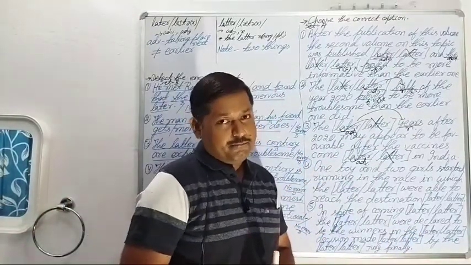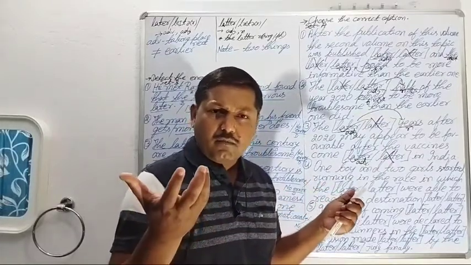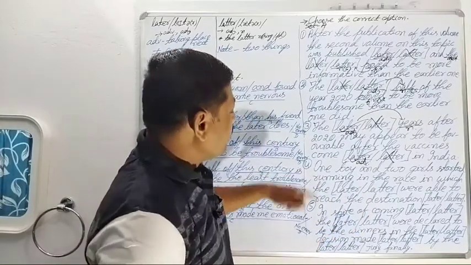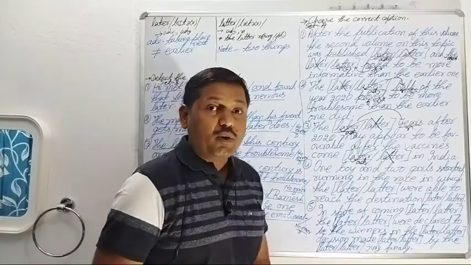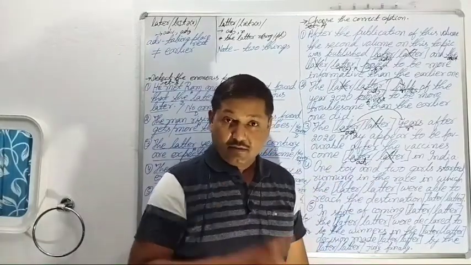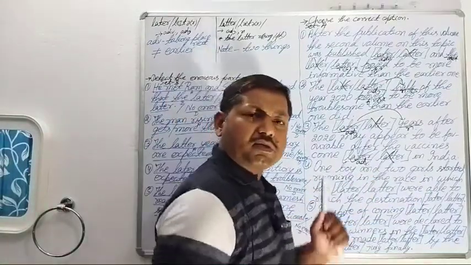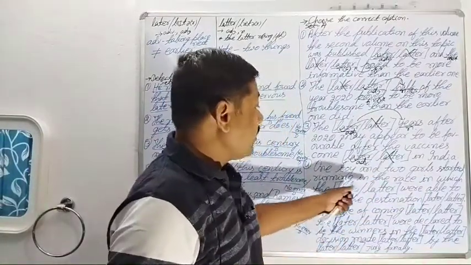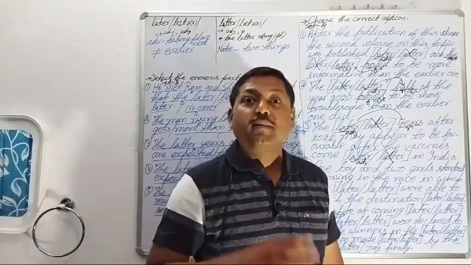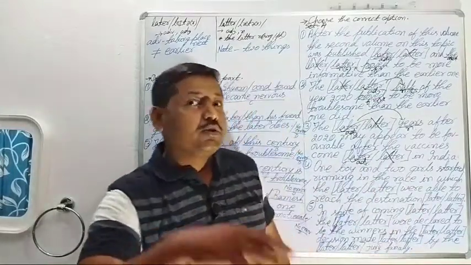Very easily this sentence will be convinced by me. I will try my best to explain the fourth sentence very easily. The fourth sentence is: one boy and two girls started running in the race. How many participants were there in the race? The total number of participants was three. One boy and two girls.